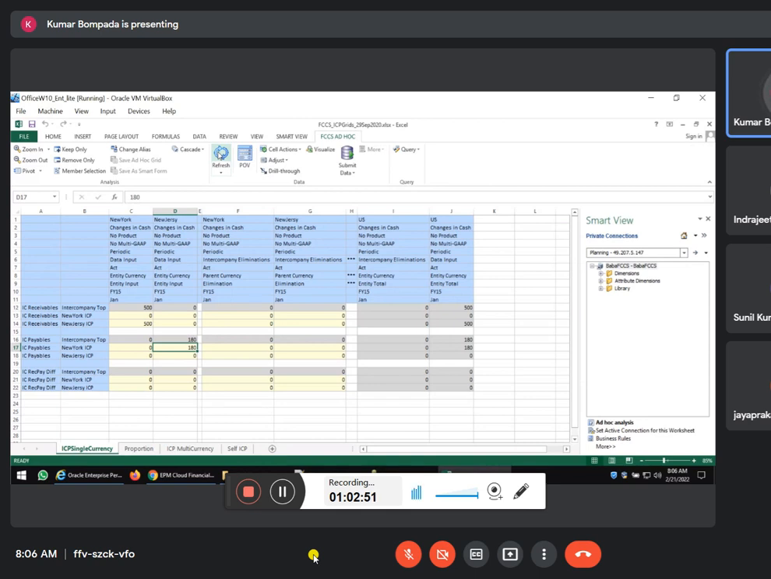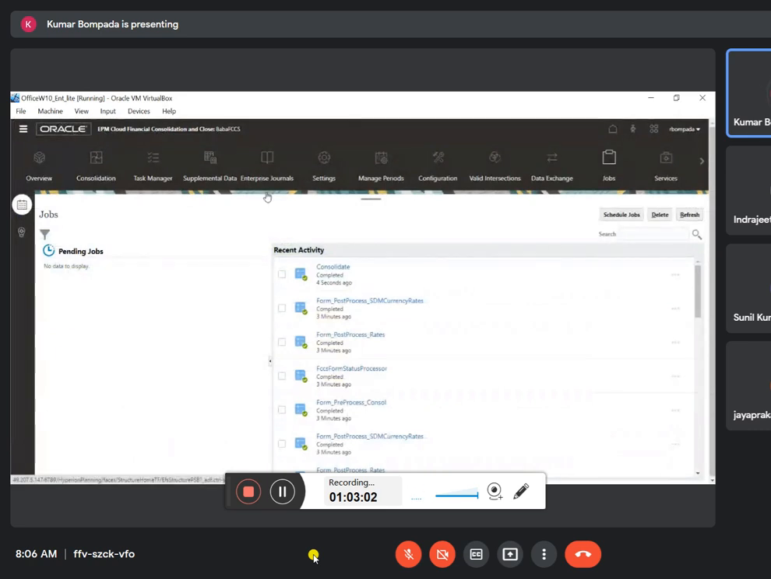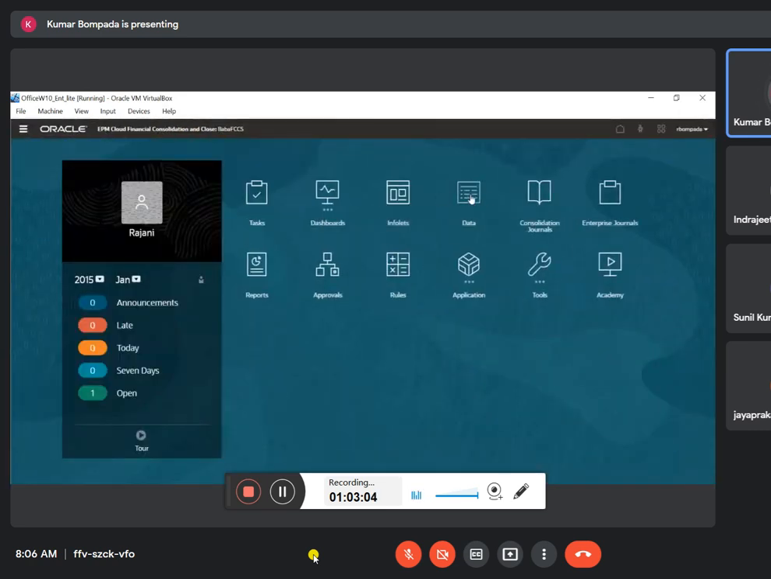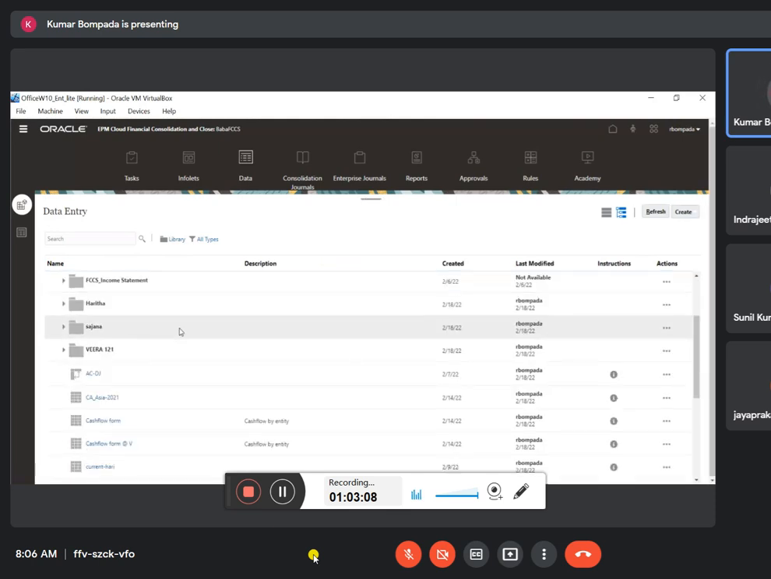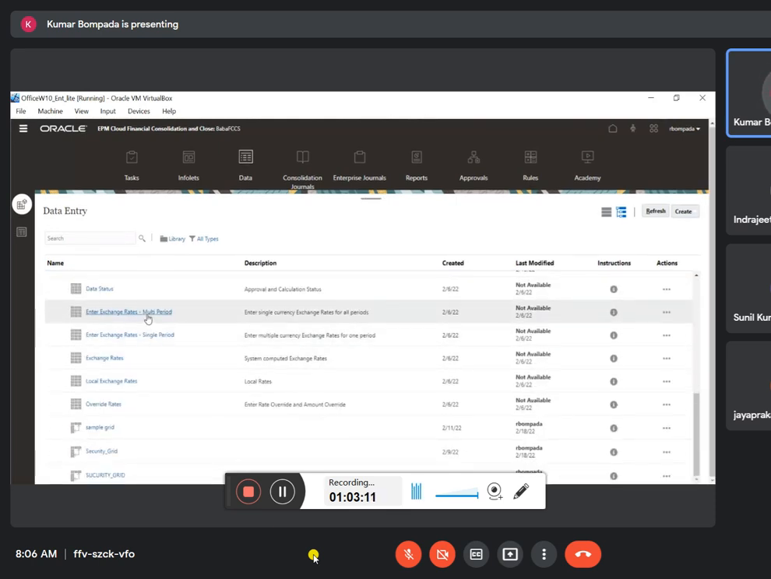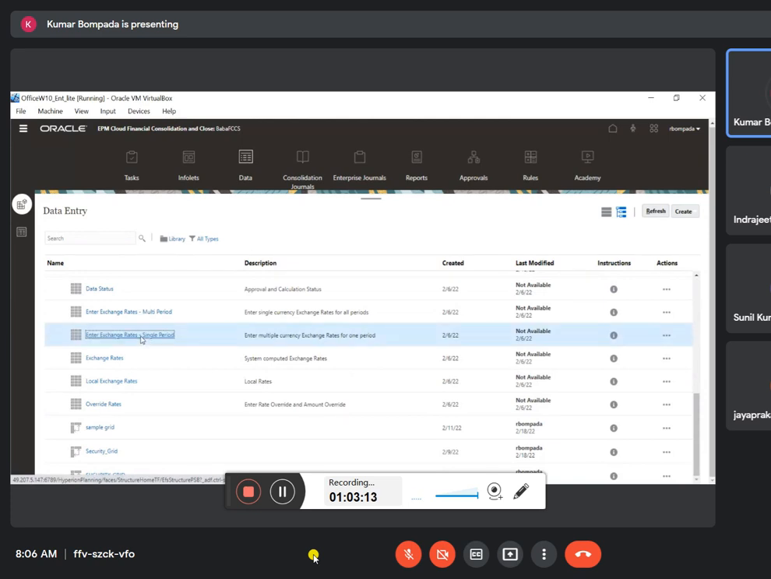So it did not happen, right? Single currency, right? So why ICP single currency? We have to check the exchange rates. Go to here and go to data, 2015 January, right? Go to exchange rates, single period.